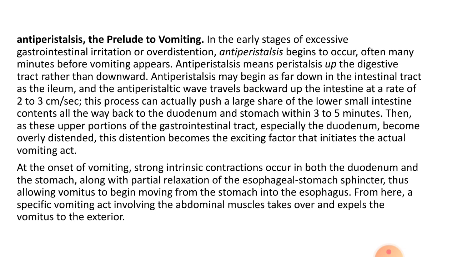There will be a closure of the glottis in order to prevent the passage of the vomitus into the lungs. Also, the soft palate is raised up to close the posterior nares, so the contents do not come through the nose.